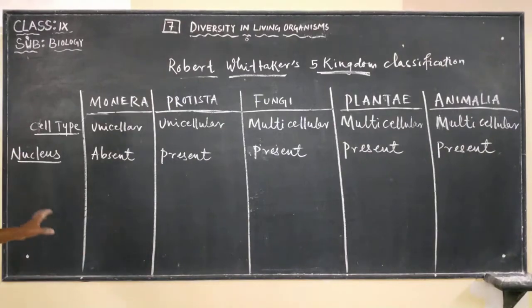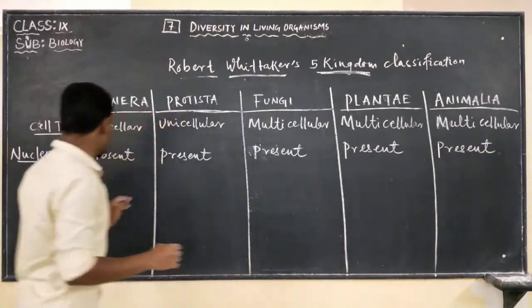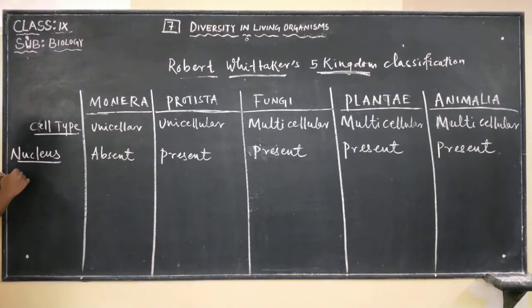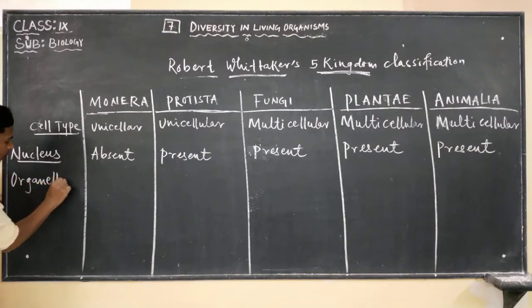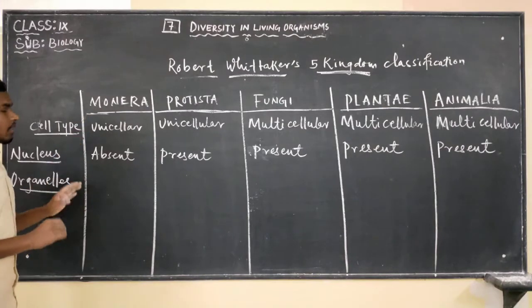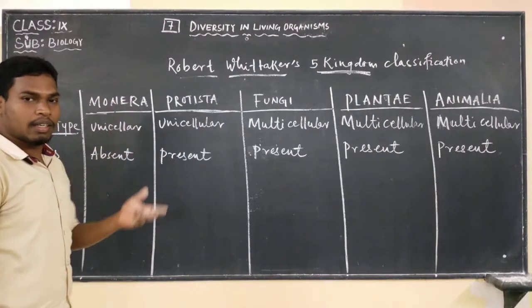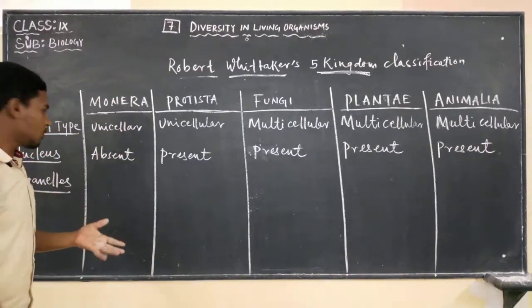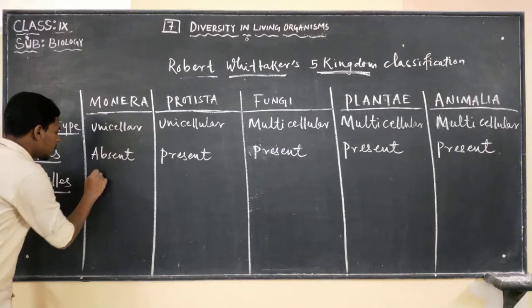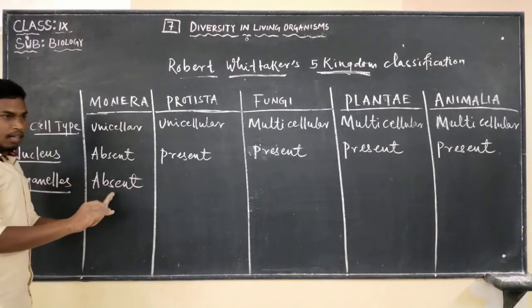Next, whether they have organelles or not. Presence or absence of organelles is also one of the characteristics. Monera, all the bacteria, come under Monera. Bacteria are known as prokaryotic cells, so organelles may not be present. Organelles are absent.